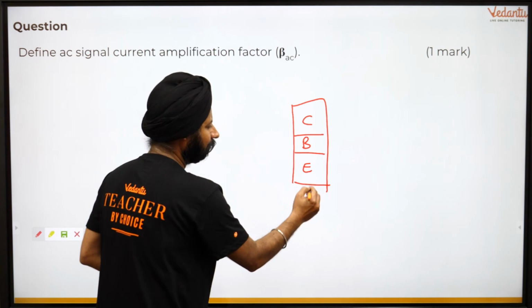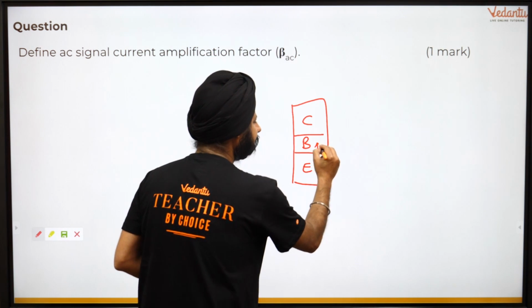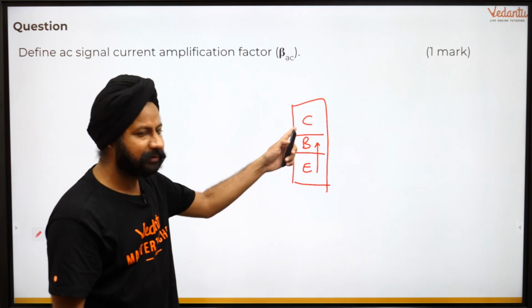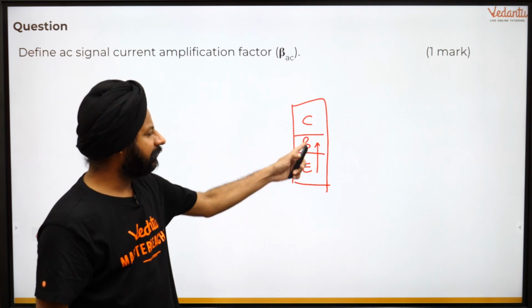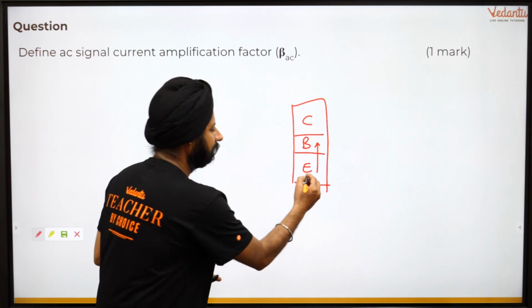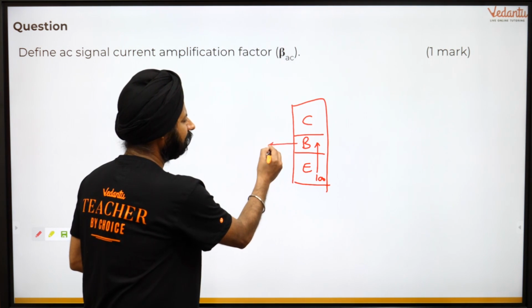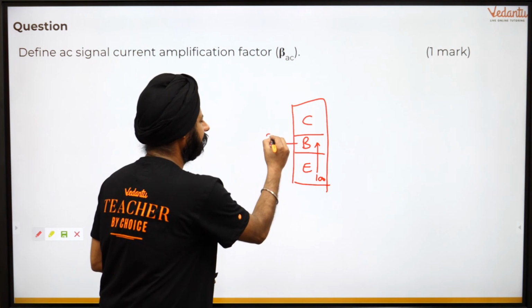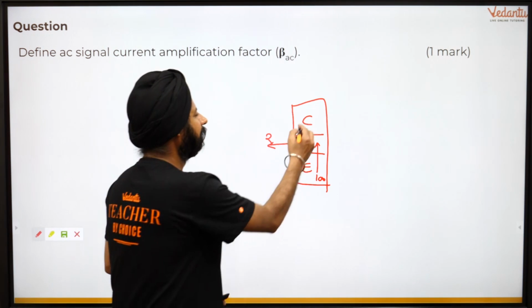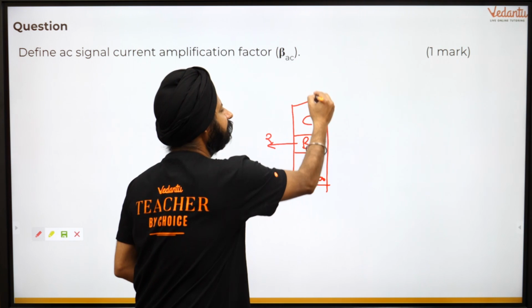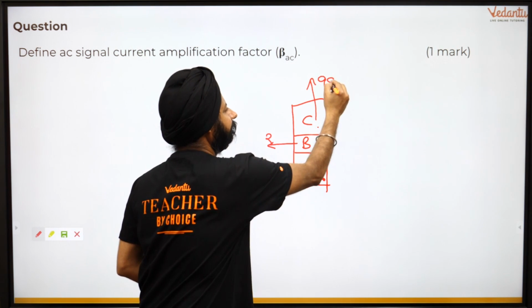Common emitter से क्या होगा? Some of the electrons, let's say this is NPN type, electrons go in. Let's say 100 electrons go in there. What would happen is a couple of them, एक या दो यहाँ पे आ जाएंगे, 2 electrons come out here. बाकी के सारे उधर चले जाएंगे and 98 come here.